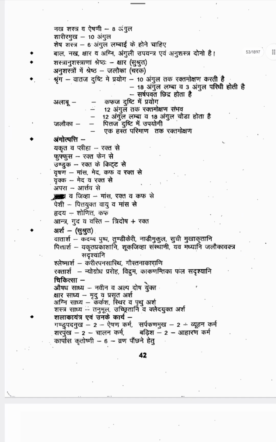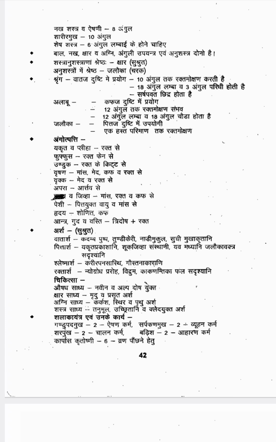Next one is Ashras. According to Sushruta, Vataja Ashras is described with similarities. So Vataja Ashras is similar to Kadamba Pushpa, Tundikeri, Nati Mugala, Suchi Mukhagradani. If you find the Ashras in these shapes, that is Vataja Ashras. Pittaja Ashras is Yakrit Prakashini. It will look like a liver, the color of the Yakrit. If you get Ashras of that color, that is Pittaja Ashras.